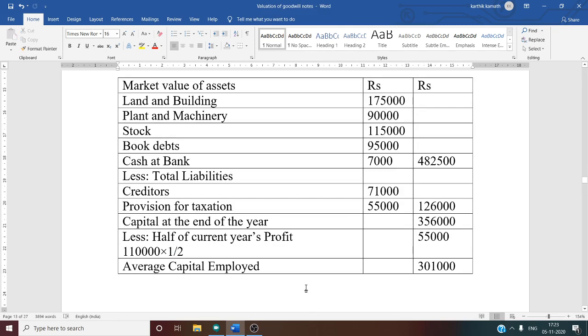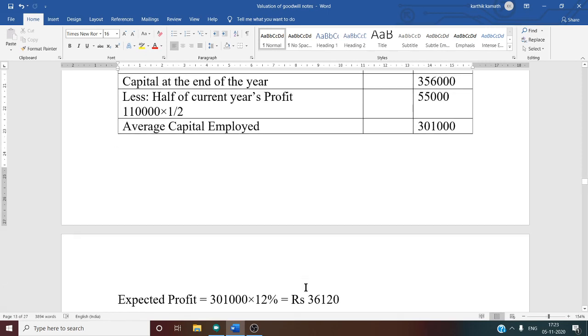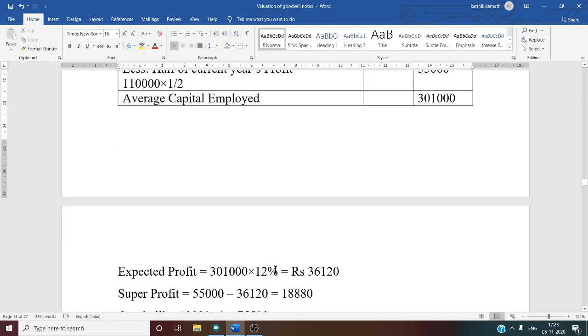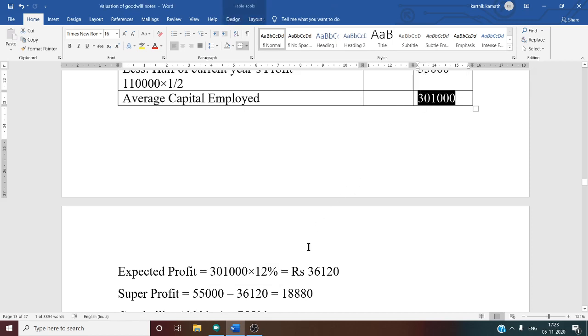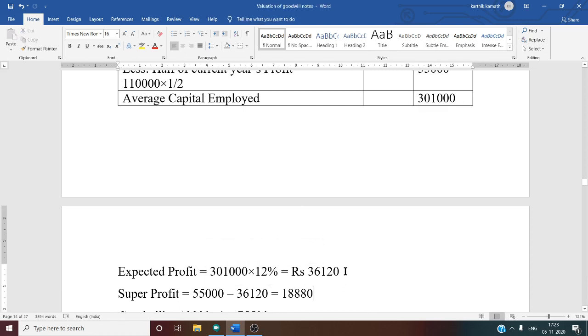So this is our final answer as per the format. Next thing we need to calculate is expected profit. Expected profit, you know, is average capital employed into expected rate of return. So here average capital employed answer is 3,01,000 into rate of return. Expected rate of return given in the question is 12%. So 3,01,000 into 12%, if you do, you will get 36,120. This is our expected profit.